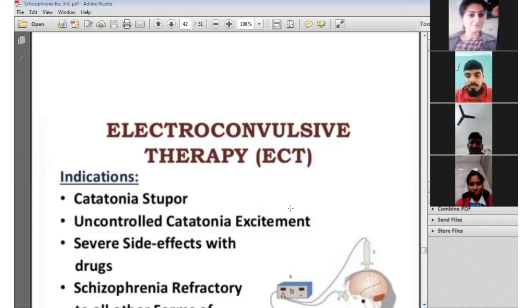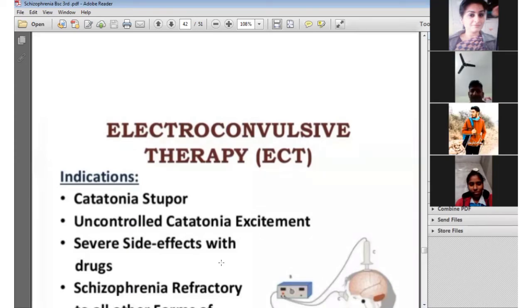ECT is effective in depression. Clear? So we give it in catatonic stupor, uncontrolled catatonic excitement, severe side effects with drugs, and schizophrenic refractory. These are the conditions in which we prefer ECT therapy to treat schizophrenia.